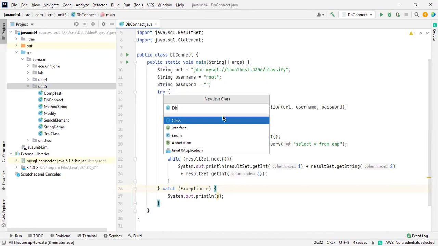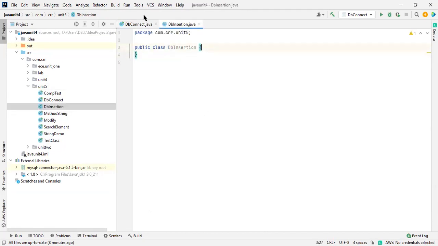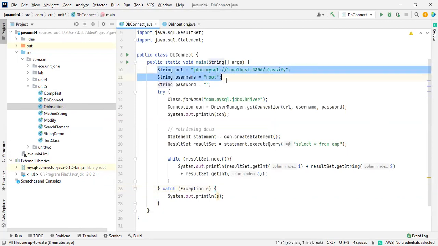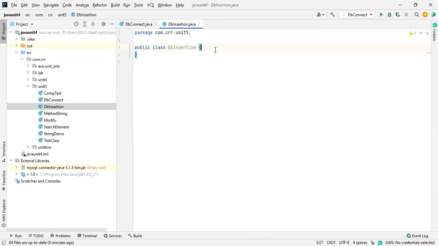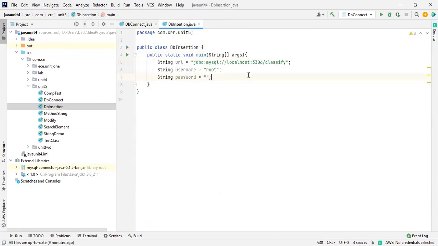So, a new file, like db insertion. I would like to copy those things. These are the common things. One thing I would like to tell you here: I need a public static void main also. These are the common things and I don't want to make any change over here.